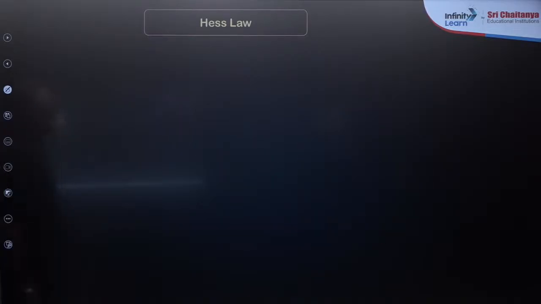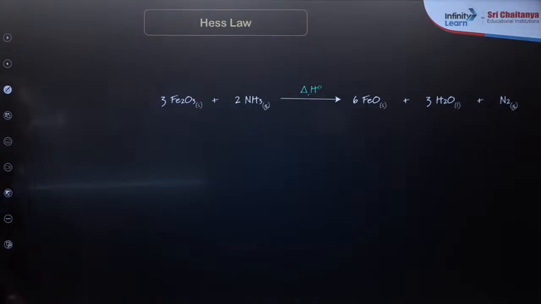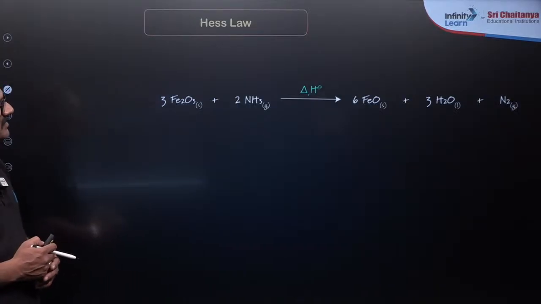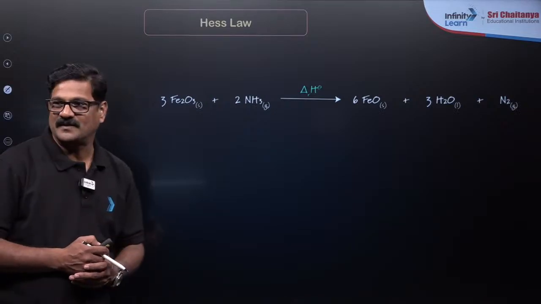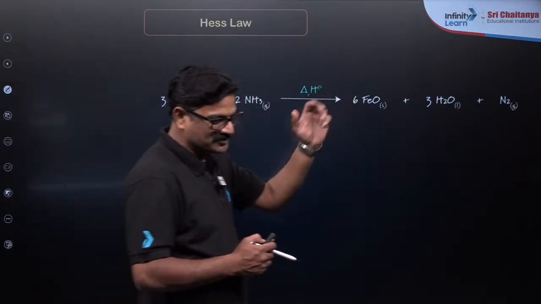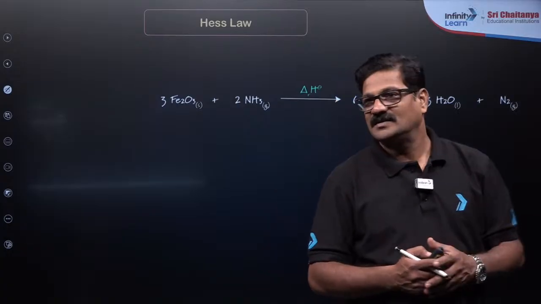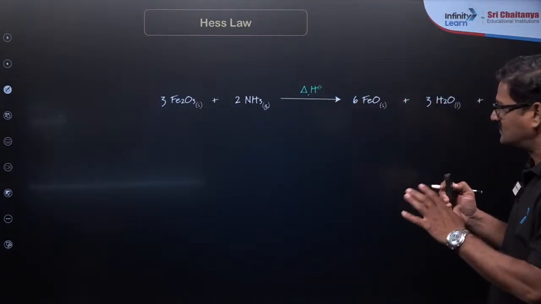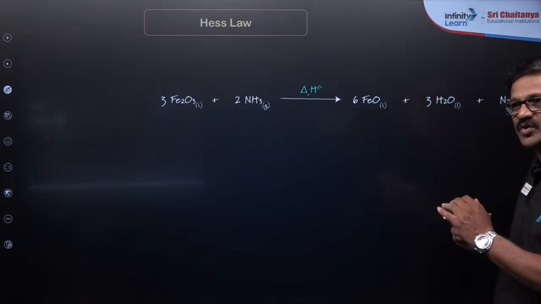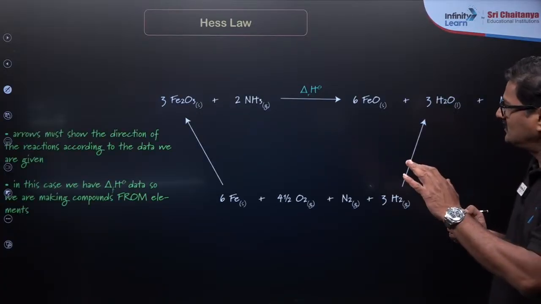Now let's talk about the application of Hess law. Fe2O3 plus NH3 gives FeO plus H2O plus N2. This is the reaction, called the enthalpy of reaction. Now, this is a single direct step, though we can also go indirectly.